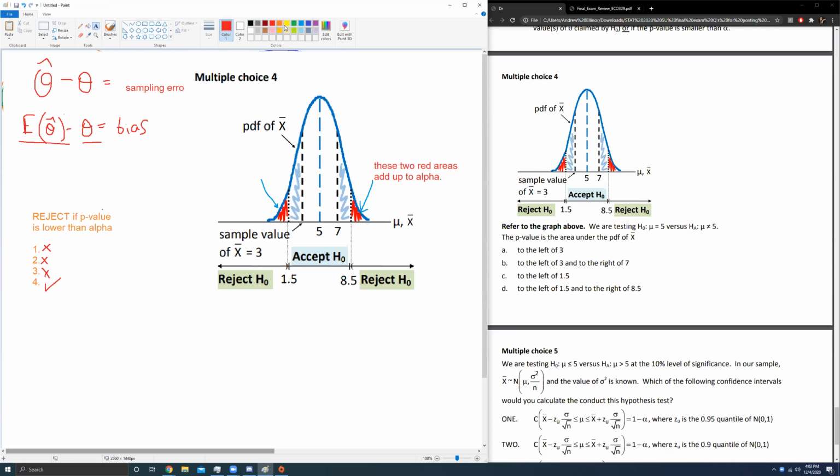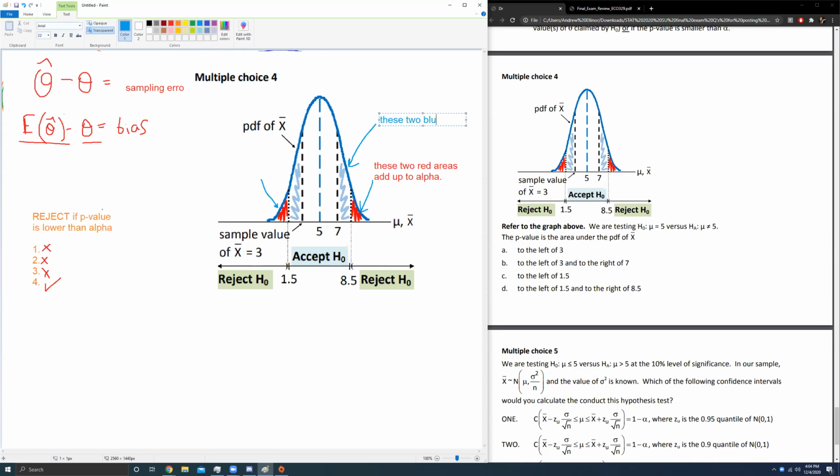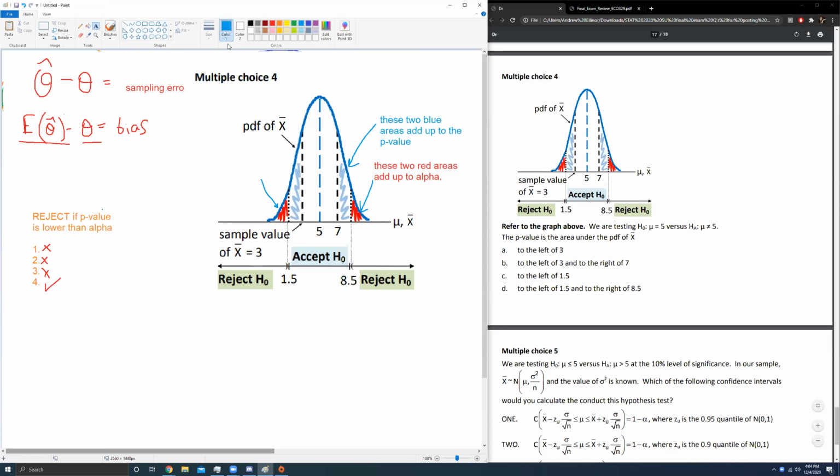So the blue areas, I'll do that with this guy. These two blue areas add up to the p-value. And actually, bear in mind that even though we don't see it, this blue area continues on to the right beyond what we see here. So the p-value is all this stuff.